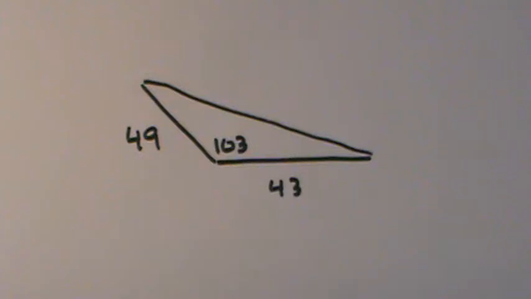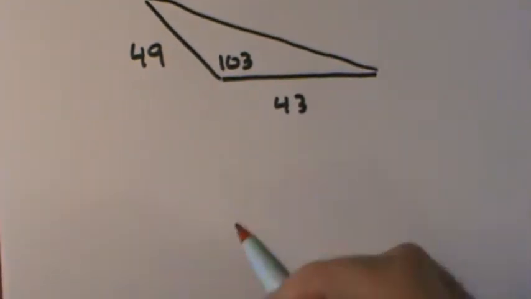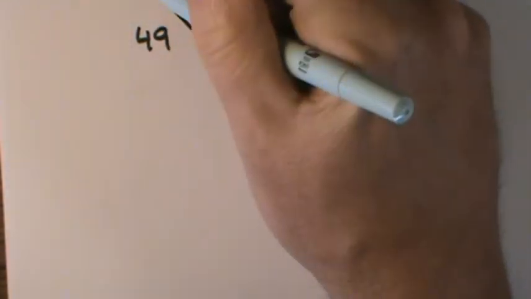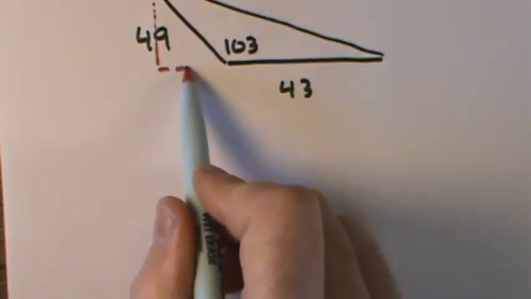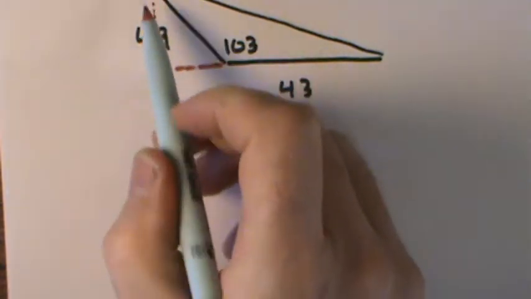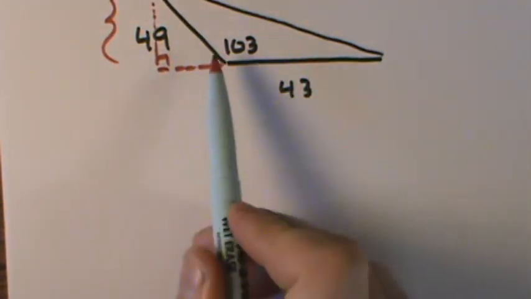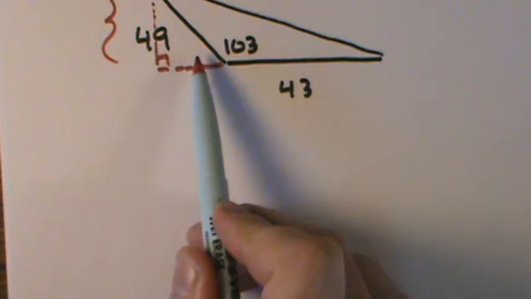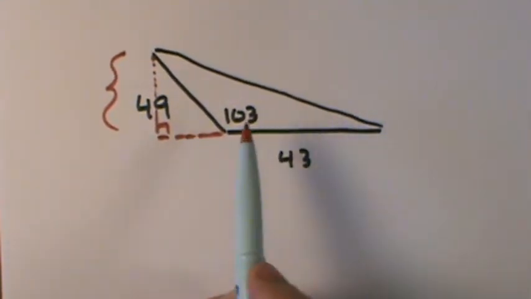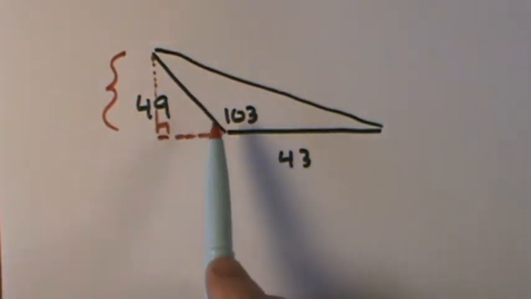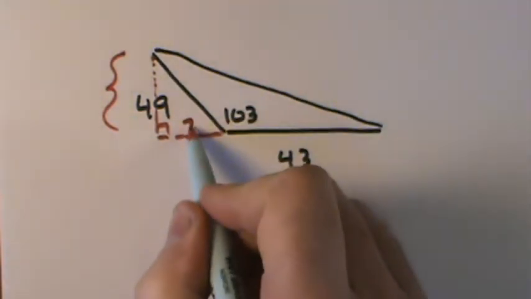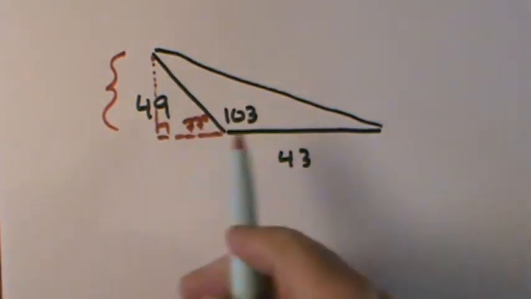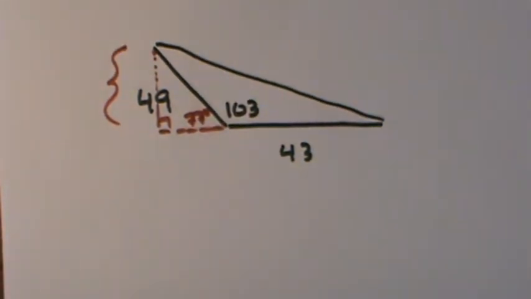I am going to draw the height of the triangle and rework the idea here. If I drop a perpendicular here to be the height of my triangle, what I'd be interested in is this angle right here. Because this is a linear pair, I can take 180 minus 103, and this would give me 77 degrees. Now before I get too far along, I want to show an idea here that is unique to the sine.